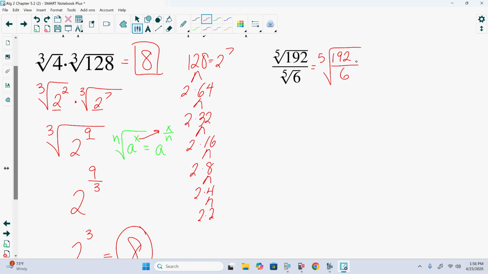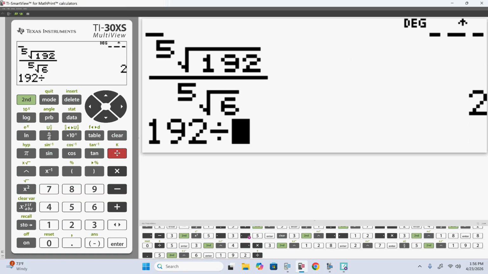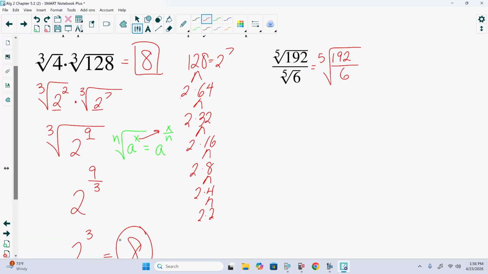The other method is I grab a calculator and say 192 divided by 6 is 32. Telling me I'm looking at the fifth root of 32, which is 2. Questions on this here? Questions on anything we've done so far? We ready for the next one?